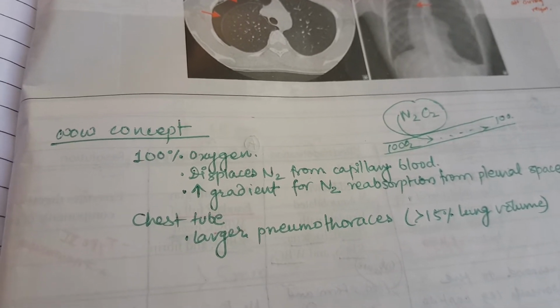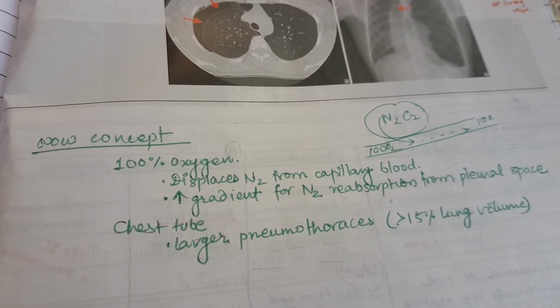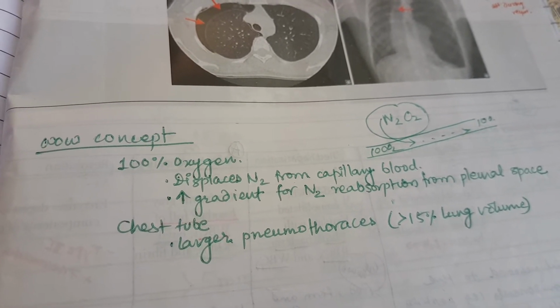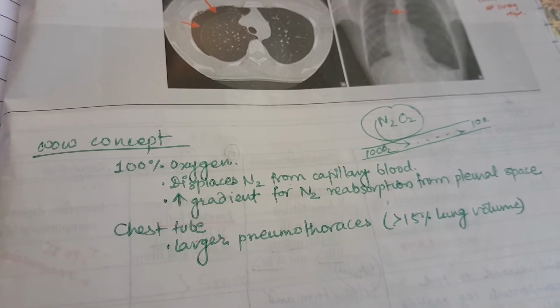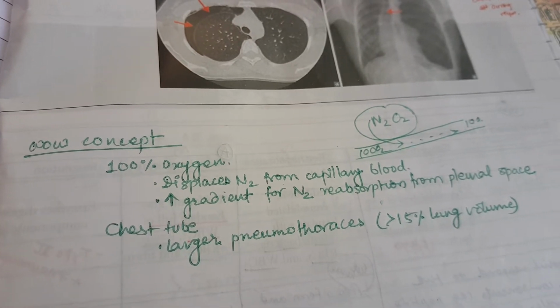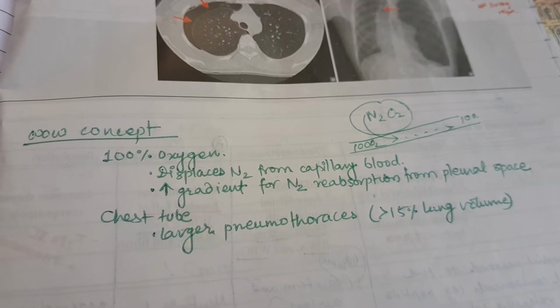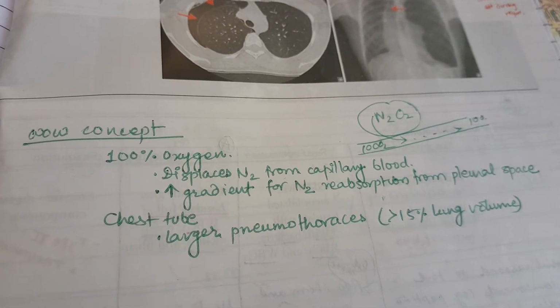Got it? So if you are giving 100% oxygen, what will happen? That will displace the nitrogen from the capillary blood and increase the gradient for nitrogen reabsorption from the pleural space. So this is one technique by which you can reabsorb the air inside the pleural space, by giving 100% oxygen.